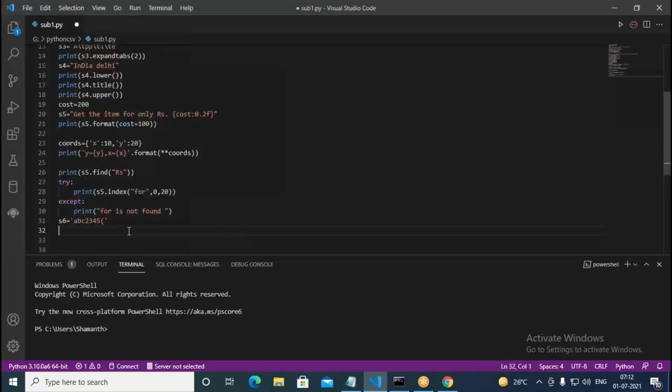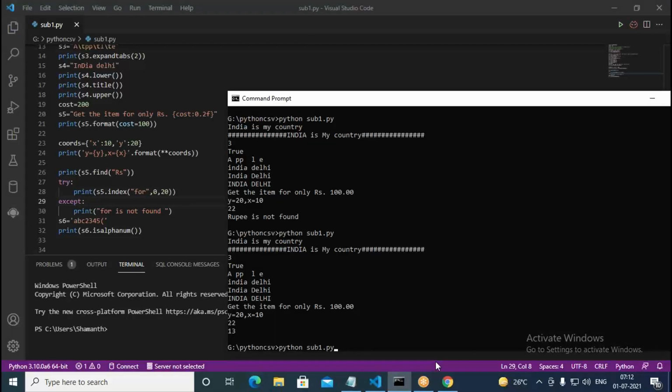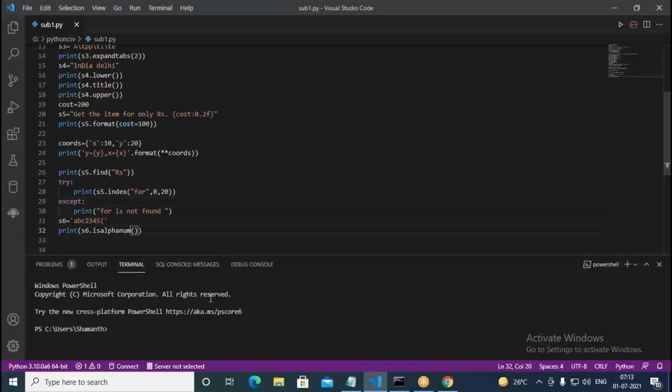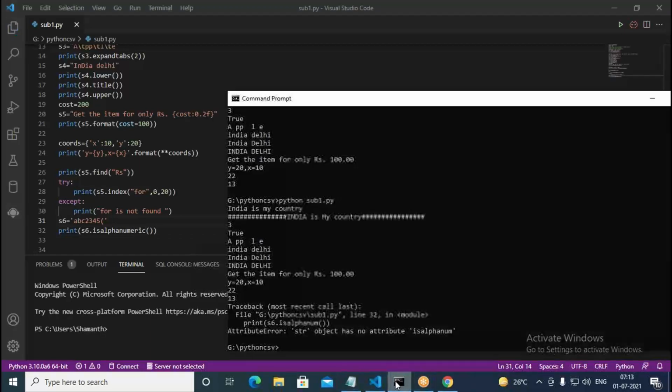Now whether this is alphanumeric or not, I want to print. That's S6 dot is alpha num, we say.